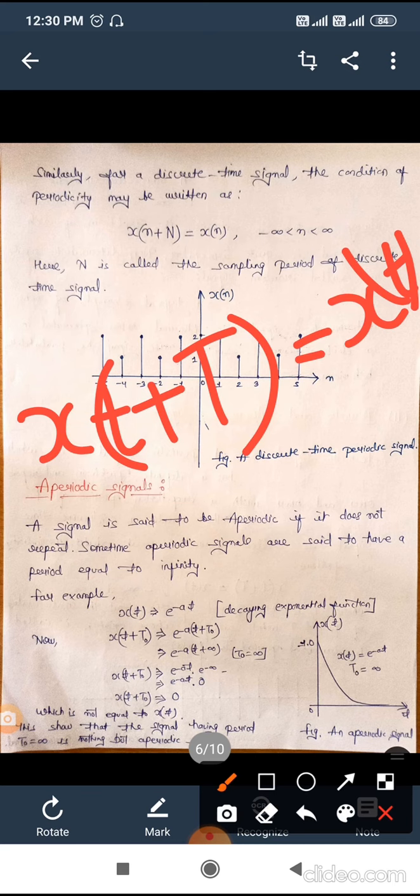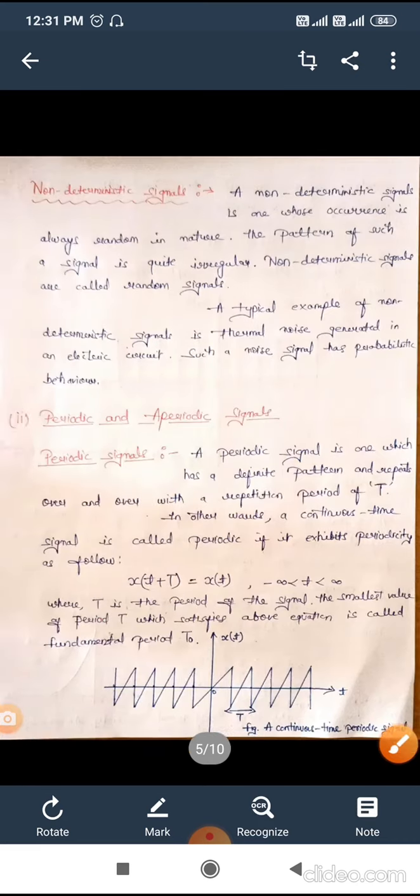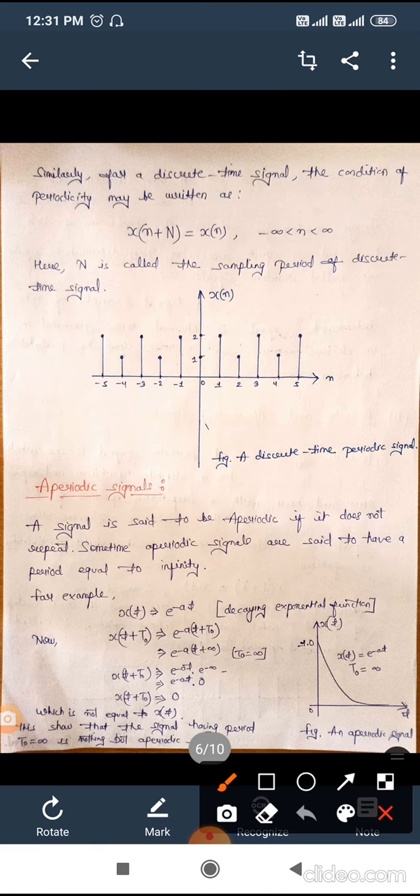If it is not satisfied, it is an aperiodic signal. Starting with the earlier expression, we can change t to t plus t naught on both sides, LHS and RHS. Now, x of t equals e raised to the power minus a t, and here t naught is nothing but a time period which goes to infinity.